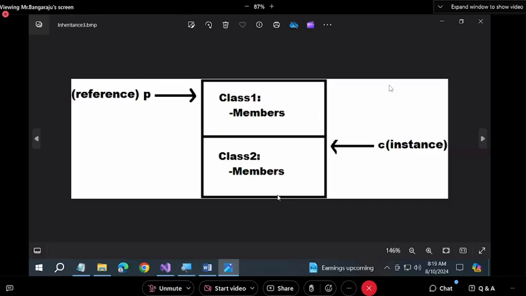Class names are different here, not class 1, load parent, not class 2, load child. But C is an instance and P is a reference. Now tell me, using P, can I call child class members? We learnt about this point, remember?